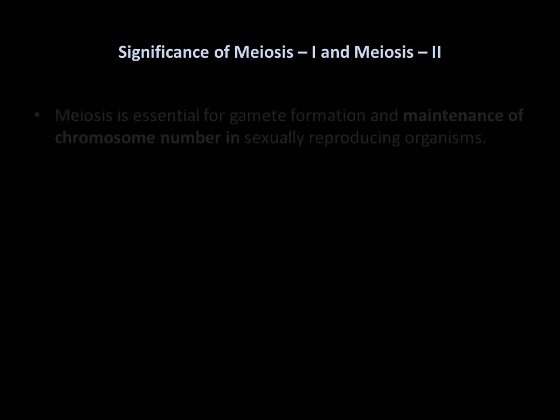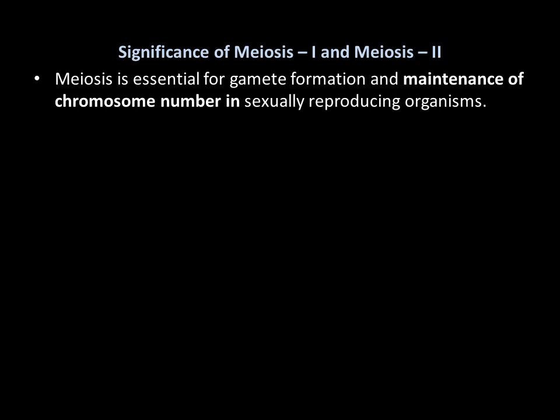Now the significance of meiosis 1 and meiosis 2. Meiosis is essential for gamete formation and maintenance of chromosome number in sexually reproducing organisms. Gamete formation occurs through meiosis, and it maintains the chromosome number, because these gametes are haploid, and when a haploid gamete fuses with another haploid gamete, the diploid number is restored.